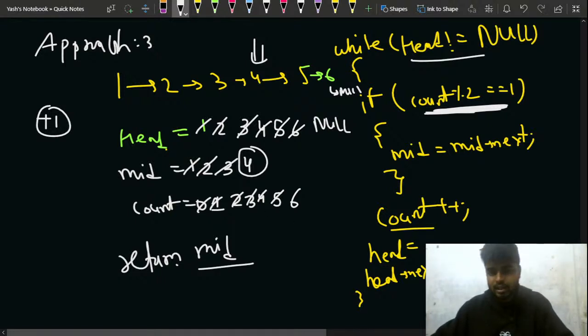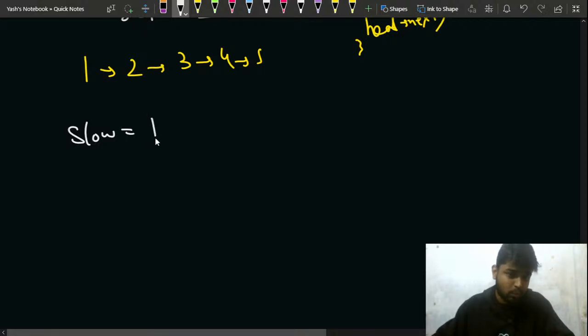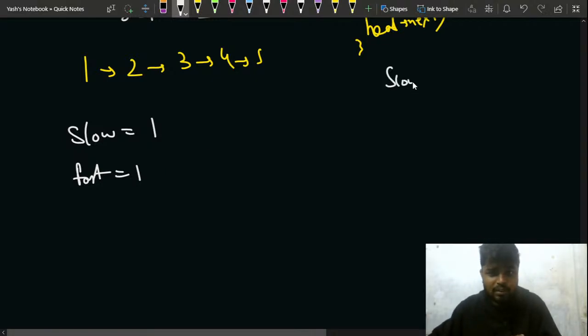I'll answer your doubts. Someone mentioned that maybe the two-pointer approach is not clear. So 1 is pointing to 2, 2 is pointing to 3, 3 is pointing to 4, 4 is pointing to 5. So basically in that approach I'll be having a slow pointer. Slow will be pointing to 1, hi Ashoka, and my fast will also be pointing to 1, right? So my fast moves by 2 and slow moves by 1, so slow is equal to slow dot next, right?